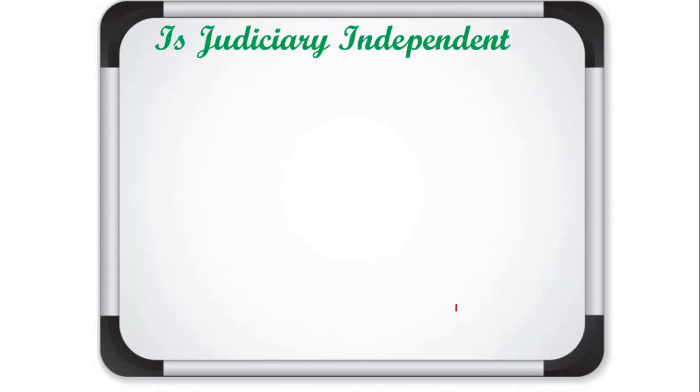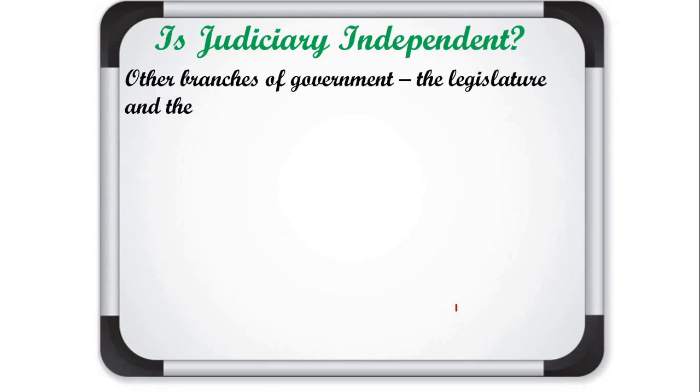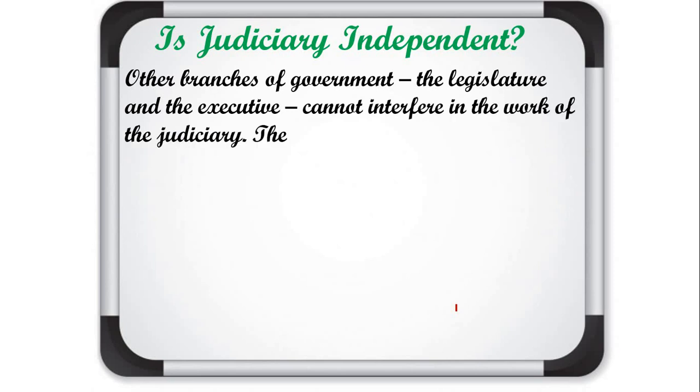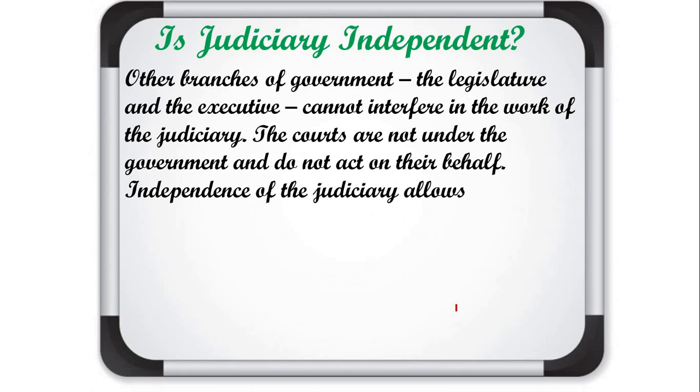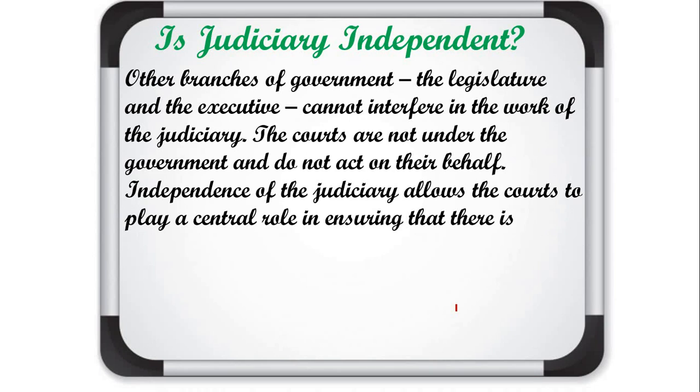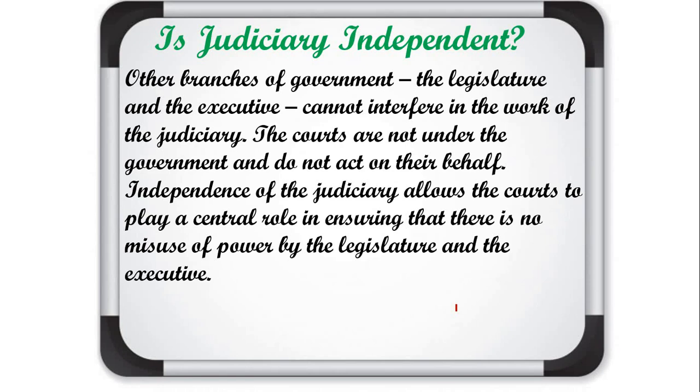Now our next topic is judiciary independent. Yes, judiciary is an independent organ. How? First, other branches of the government, which other branches? Legislature and the executive can't interfere in the work of judiciary. So in this way we can say that judiciary is independent. The courts are not under the government and do not act on their behalf. Understood? So independence of the judiciary allows the court to play a central role in ensuring that there is no misuse of power by the legislature and the executive.